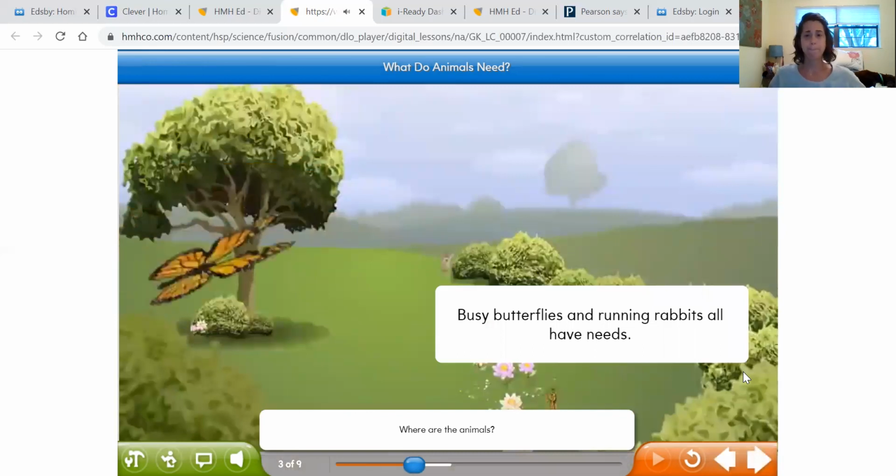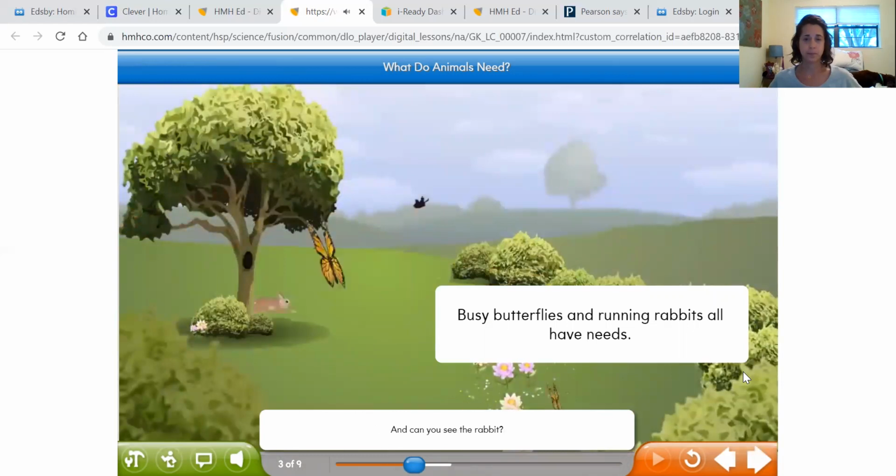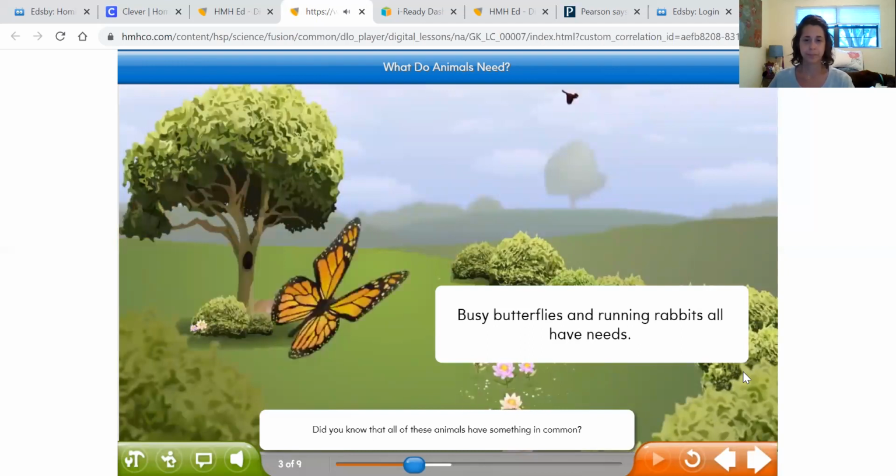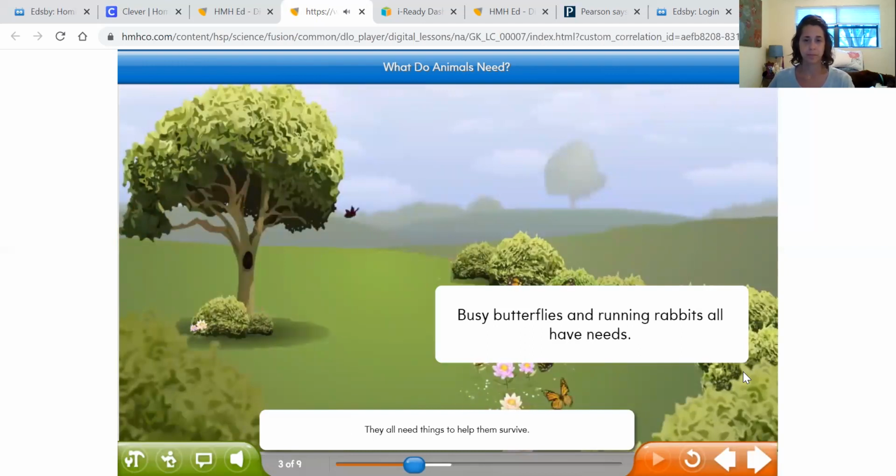Where are the animals? What can you see? Well, there are butterflies and birds. And can you see the rabbit? These are just some of the animals living in this meadow. Did you know that all of these animals have something in common? They all need things to help them survive. Can you think what these might be? What do you need to live?